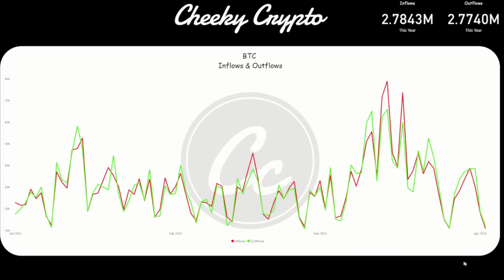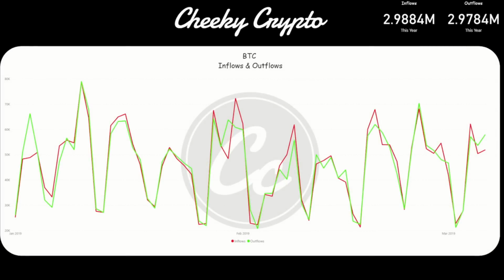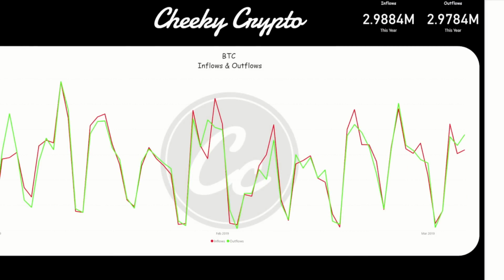Now, what I do want to reflect on is the differences here between the current state of play for inflows and outflows and the 2019 state of play for inflows and outflows. And if I come over to my filters, one second. You can't see this, guys, but I'm just going to adjust the filters to equate for the same date range. Okay, so it is currently the 3rd today, so I have data up until the 2nd.